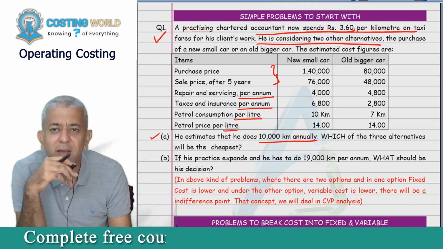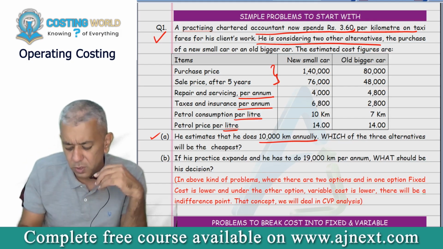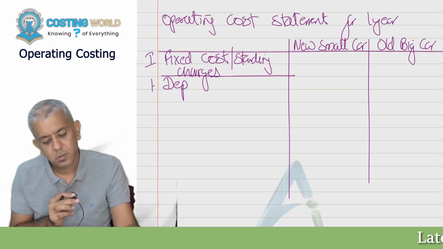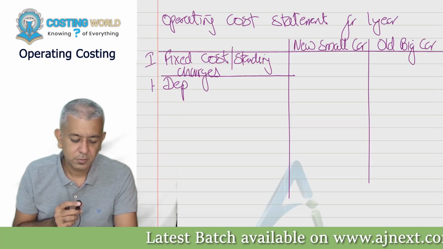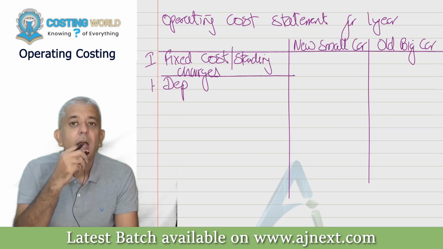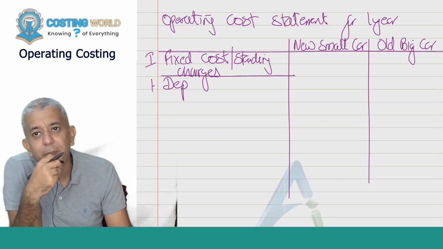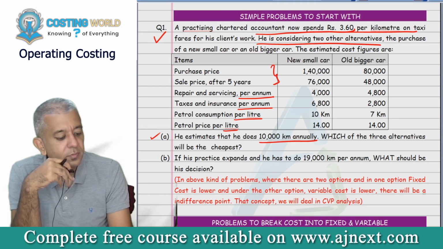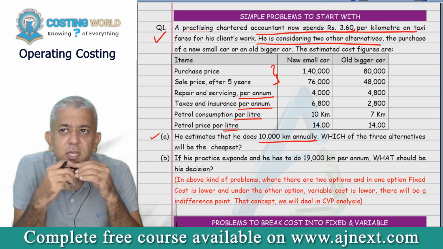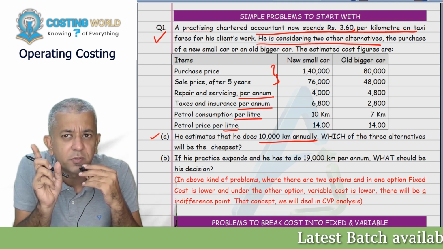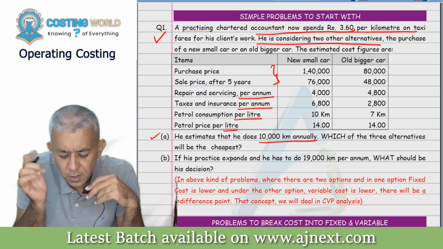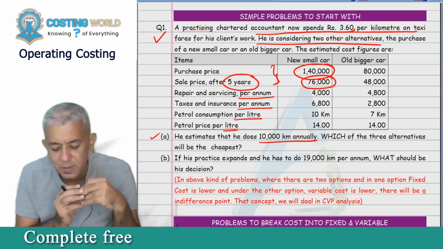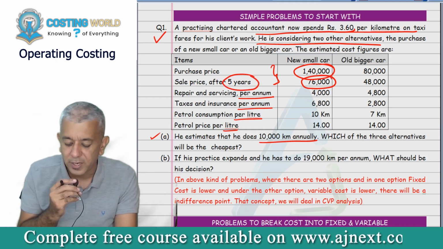So let's start by having that particular thing as the first cost over here. Therefore you all write down first, this is depreciation. Compute depreciation for both the cars, please. Everybody got 12,800 and 6,400? Everybody got that? So 1,40,000 minus 76,000 divided by 5 years. Same thing for the other option also. Okay, let's start writing that, please.